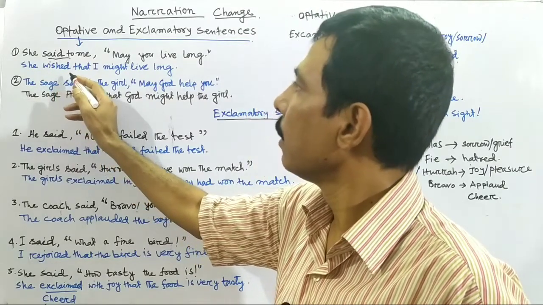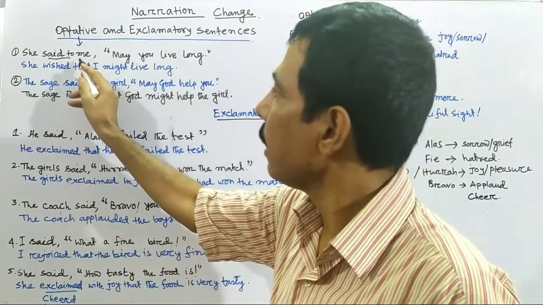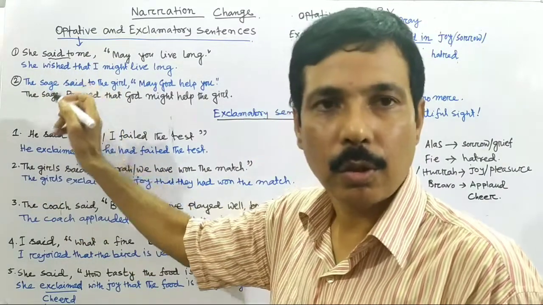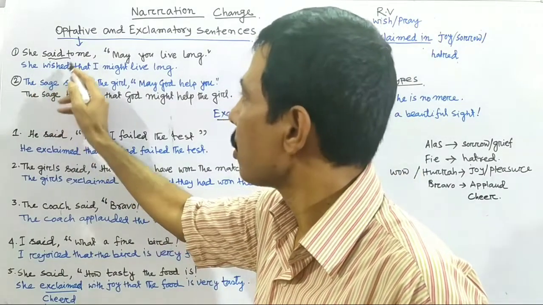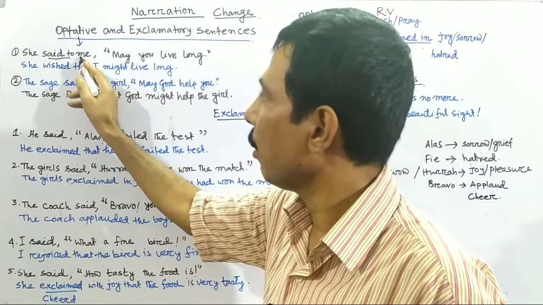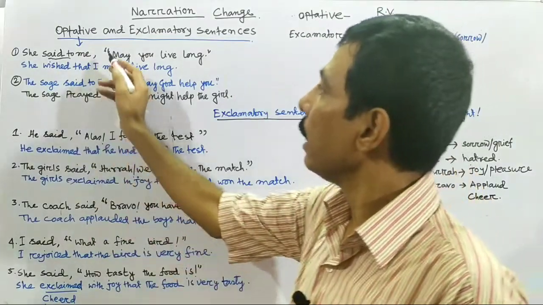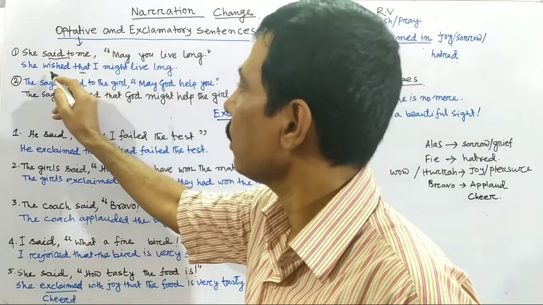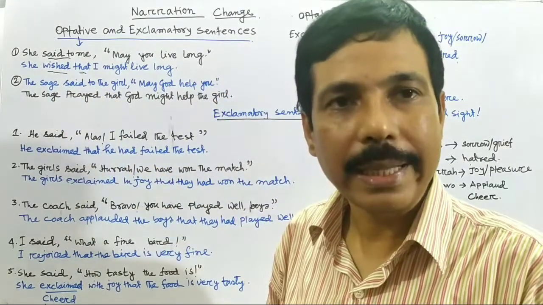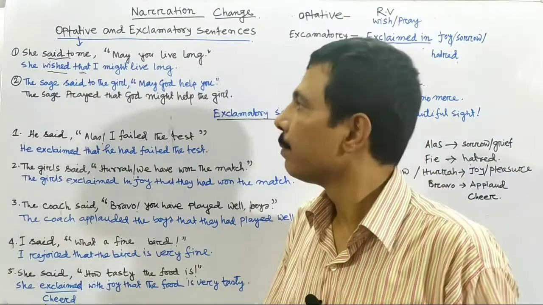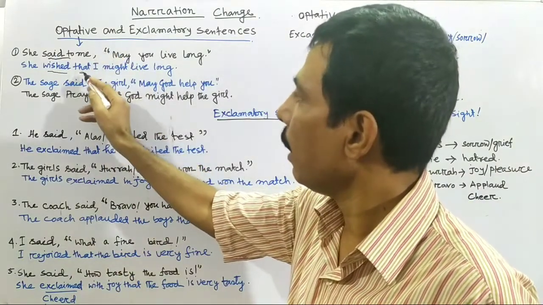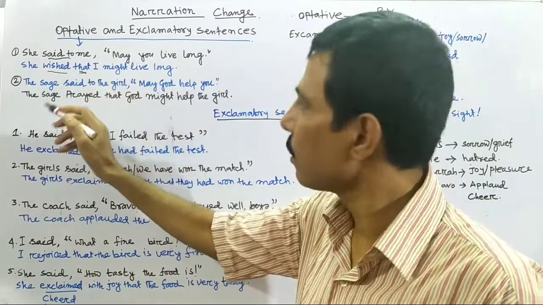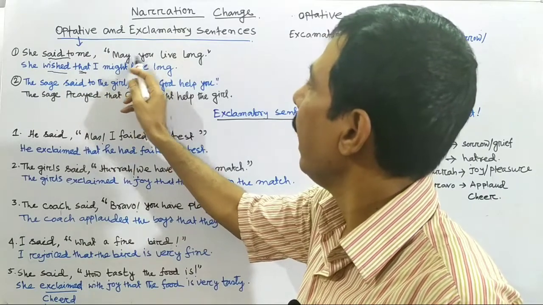So, she wished that. Remember, it is better not to write the object here. You should not write she wished me. Don't write in this way. Only write she wished. Omit the object from here. Then in the place of inverted comma you put that. So at first you change the reporting verb. You can choose either wish or pray. Then for the inverted comma you just put that. It was also used in the assertive sentence. Then may you live long.